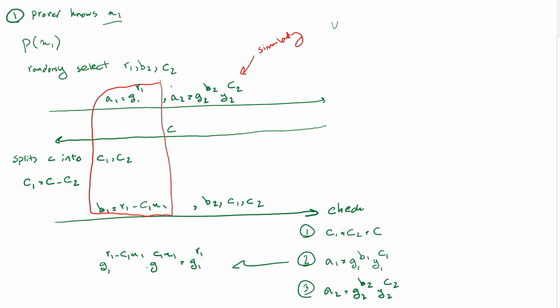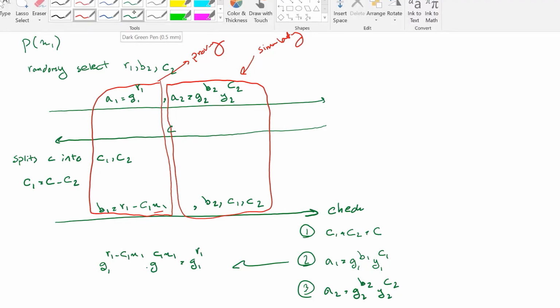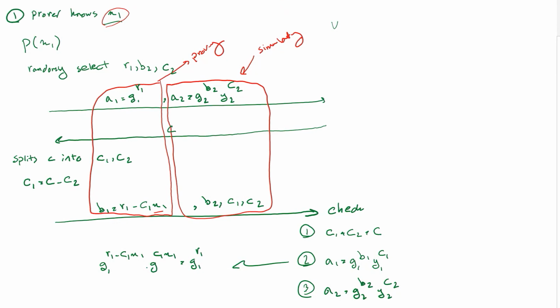So at the same time, we are proving, and at the same time, we are simulating. One of them we are actually proving, and we are using our knowledge X1 that we know. So you see that I'm plugging in X1, and I'm really showing that I do have this knowledge of X1, and because of that, I'm doing the computation. But for the other piece, I don't know the X2, so I'm just simulating it.